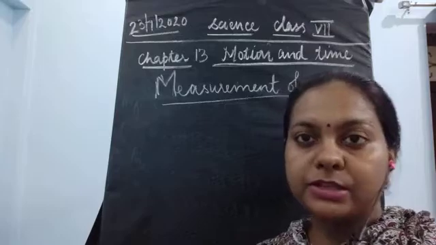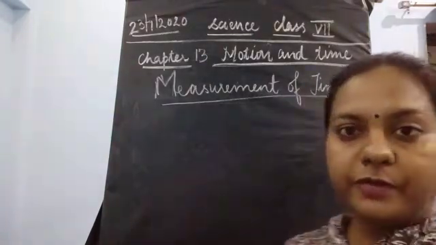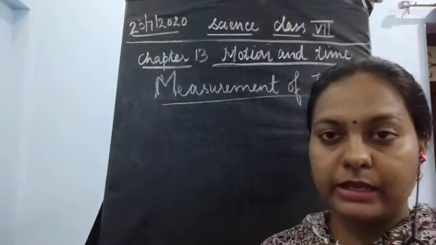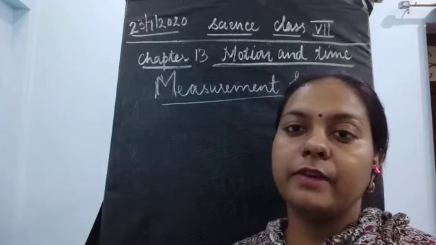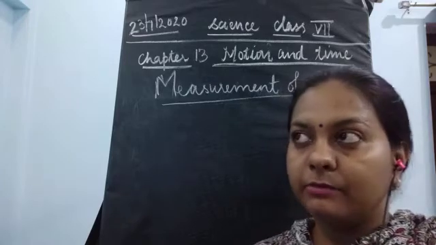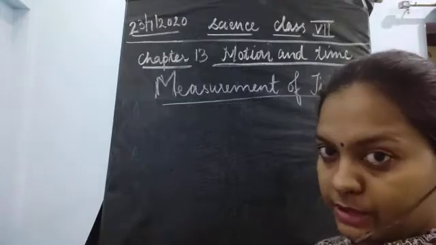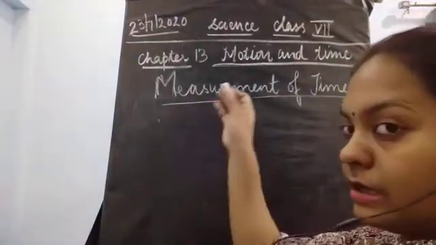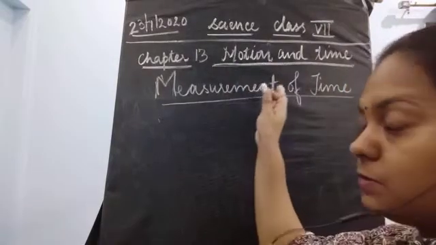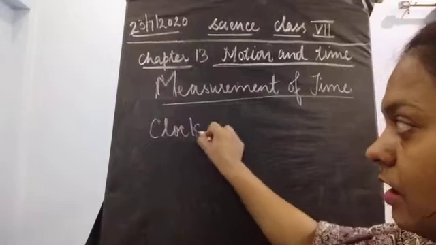Now how do we measure time? Just think for a second. We measure time using our wristwatch, or by seeing our wall clock. As quickly as I say the word time, you will simply say clock or watch.